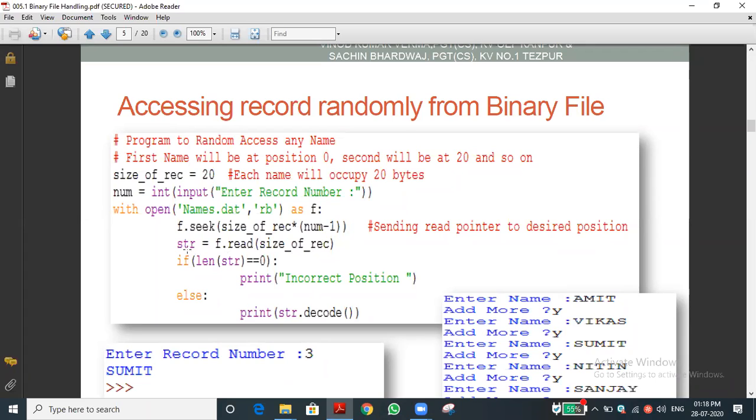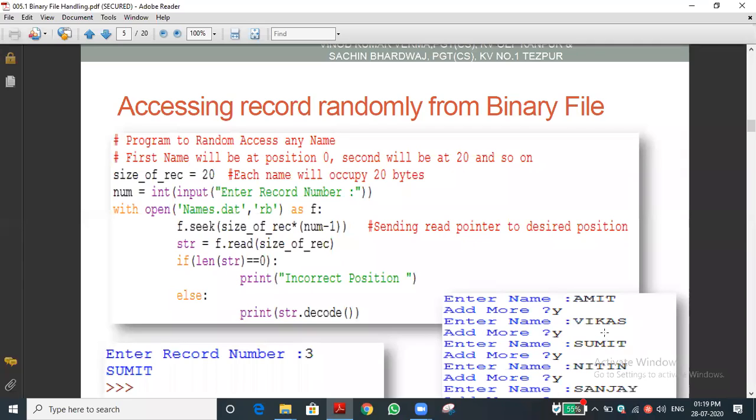Now you can see str equal to f dot read of size of record. What is size of record? 20. So it will read the next 20 characters after the first 20. What are the next 20 characters? 41 to 60. Am I right? 16 spaces and the name Sumit. No, not Sumit, for example, what we are entering.